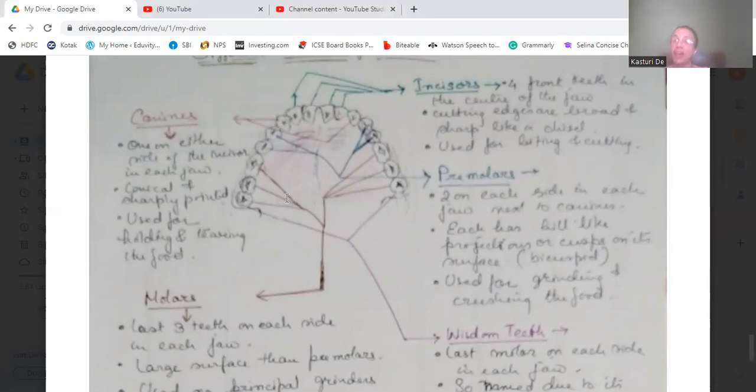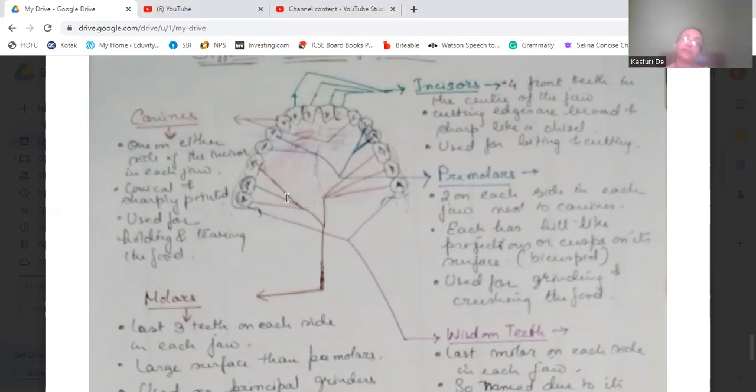Each has hill-like projections, or cusps, on the surface, so they are also known as bicuspid. They are used for grinding and crushing the food.